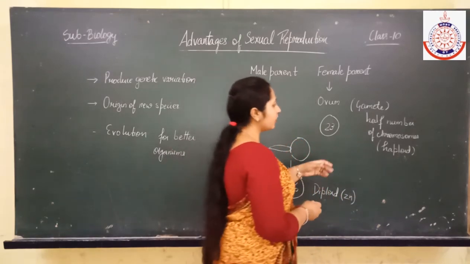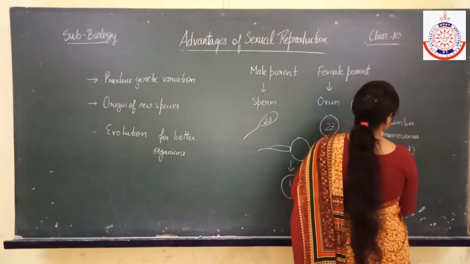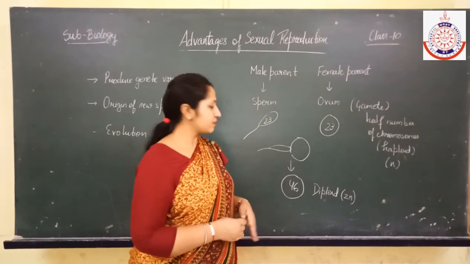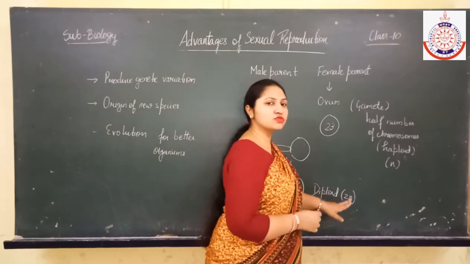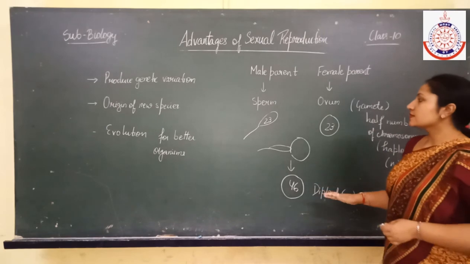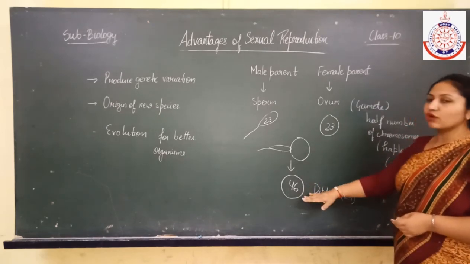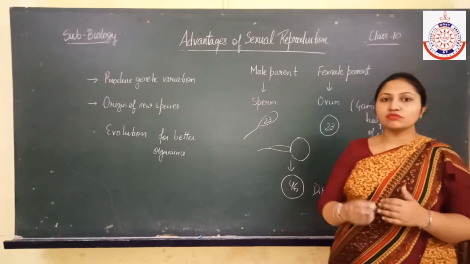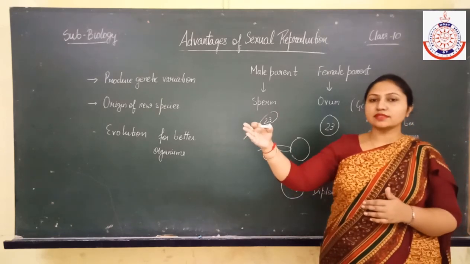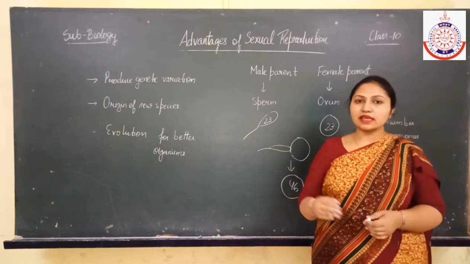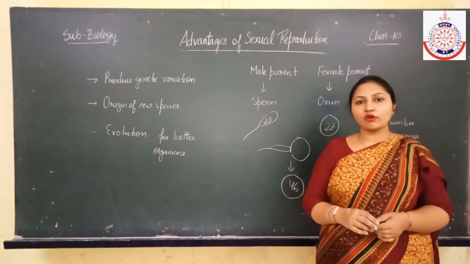Haploid we indicate with n, meaning half the number of chromosomes, and diploid is 2n. Clear? That is the reason the zygote does not contain a double copy. It does not contain 46 plus 46, that is 92 chromosomes. It contains the same number of chromosomes, that is 46.